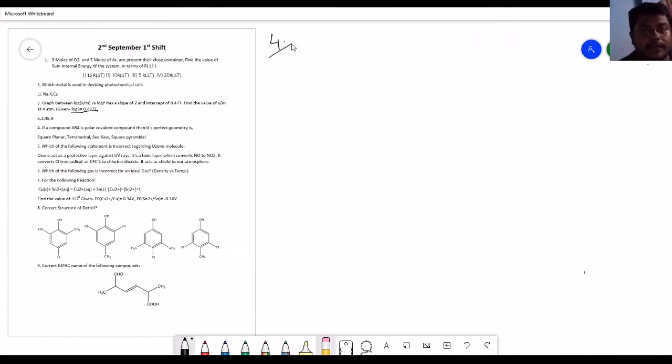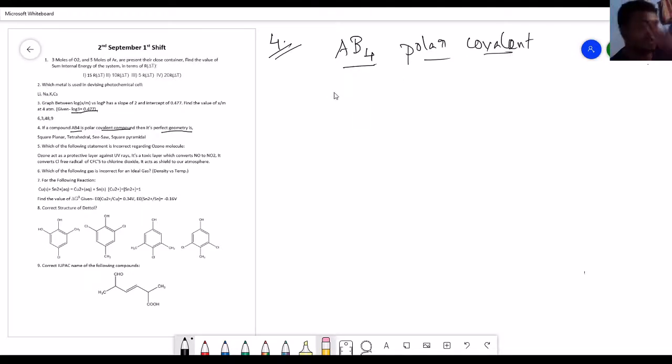Here we have question number 4. It says if a compound has the formula AB4 and it is a polar covalent compound, then its perfect geometry is. You have a molecule which is AB4, a polar covalent molecule, and you have to find out what geometry it occupies. Now the point is, as we don't know what A and B are, we can't find out the hybridization of AB4 by the shortcut rule of hybridization, whether it is sp3 or sp3d or sp3d2.